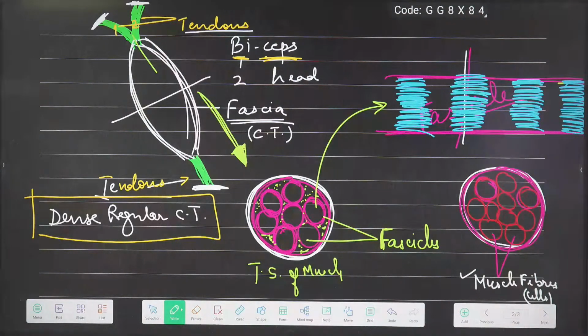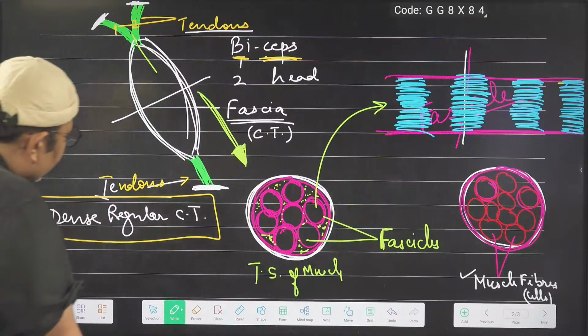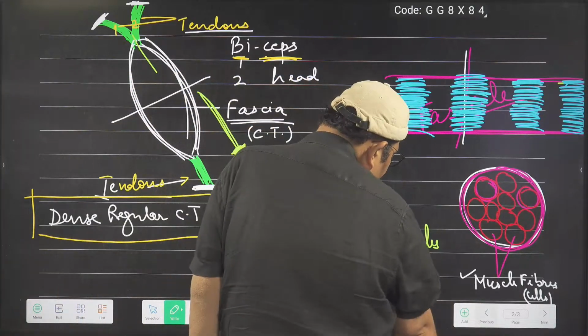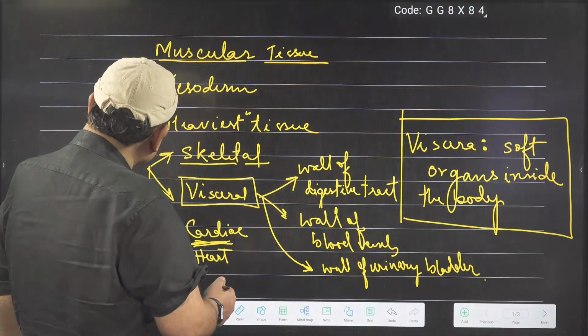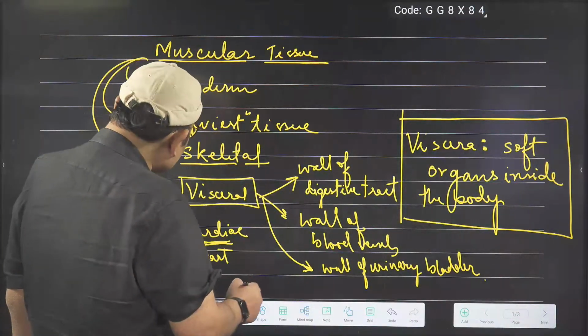Okay, children. So the fascicle also looks like it has dark and light stripes, dark and light bands. And really, if you remove the fascia and see it closely with a lens, you will find that the whole muscle has dark and light bands. This is the reason, children, skeletal muscle can also be known as striped or striated muscle.